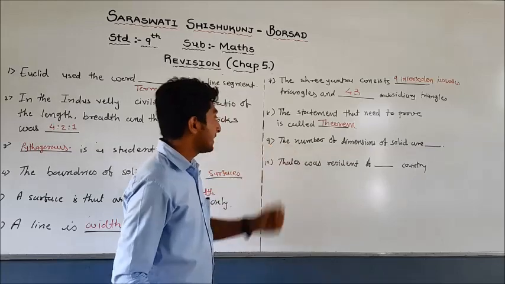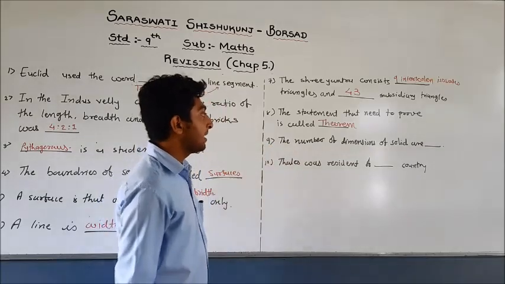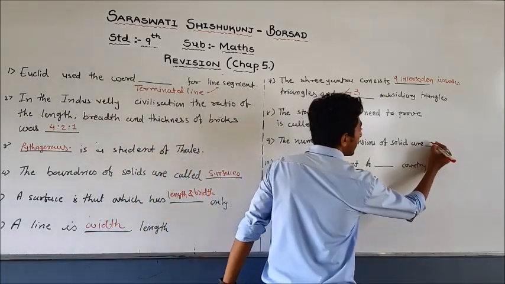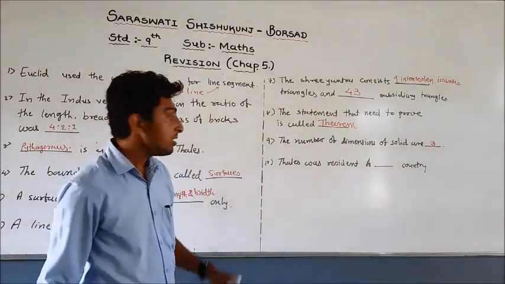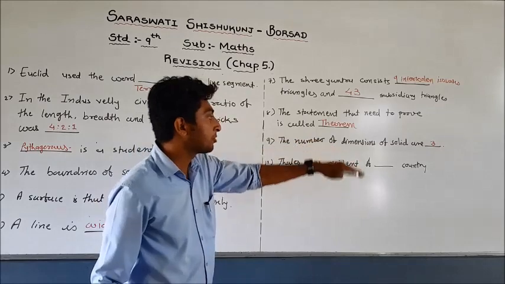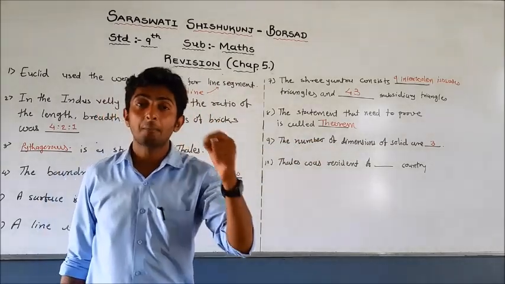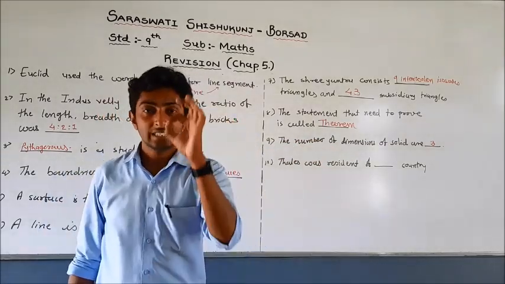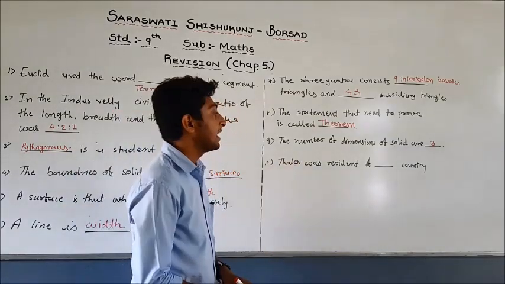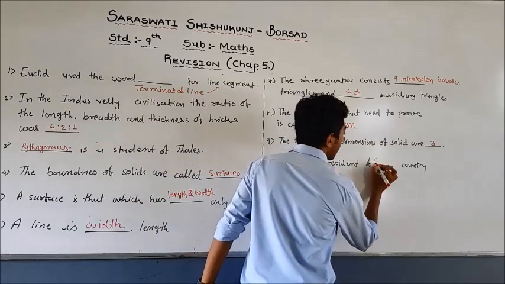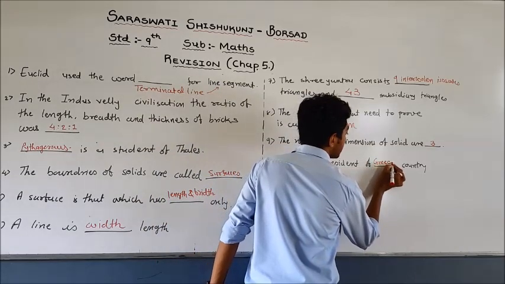Ninth one: the number of dimensions of a solid is 3. We know that the number of dimensions of a point is 0. Next one: Thales was a resident of blank country. The answer is Greece.